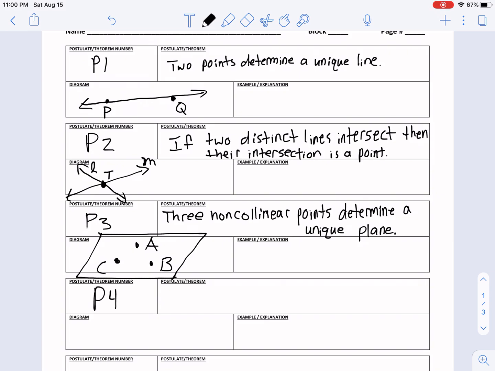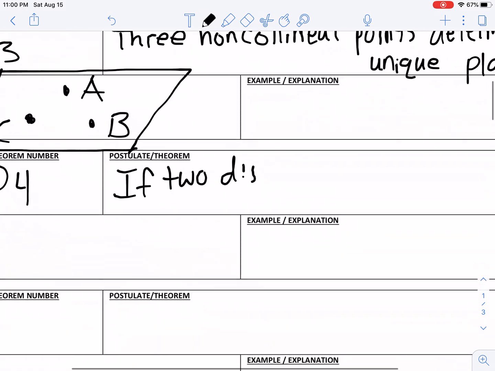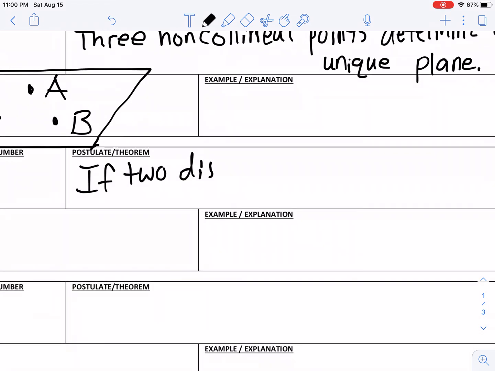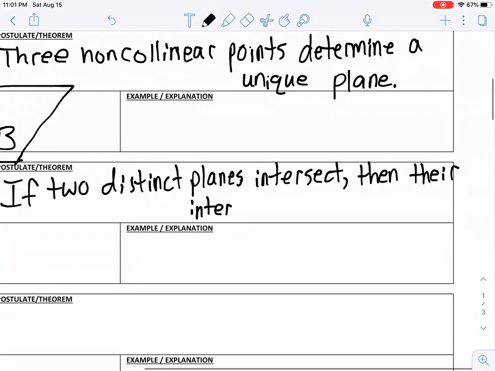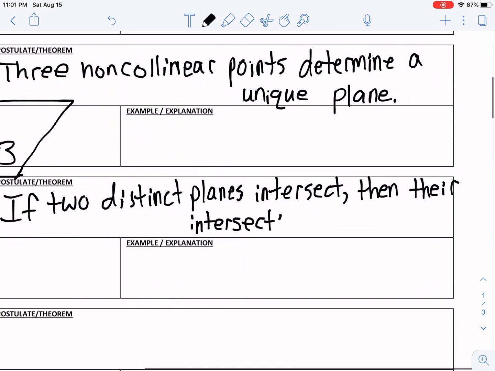Postulate 4. Okay, postulate 4 says if two distinct planes intersect, then their intersection is a line.